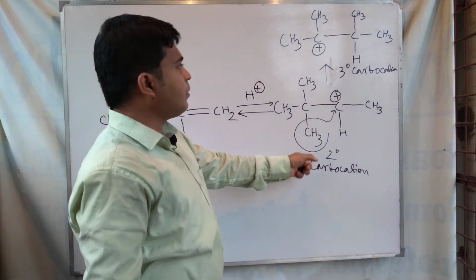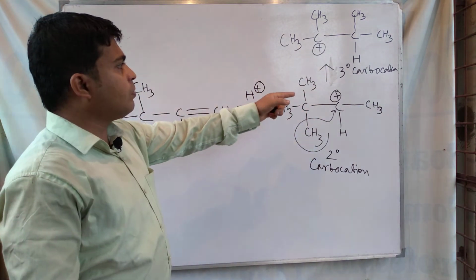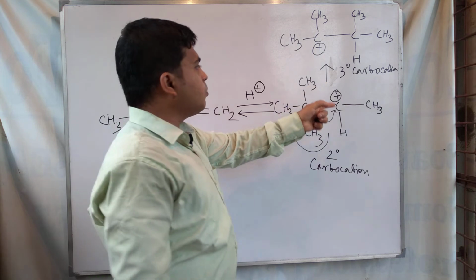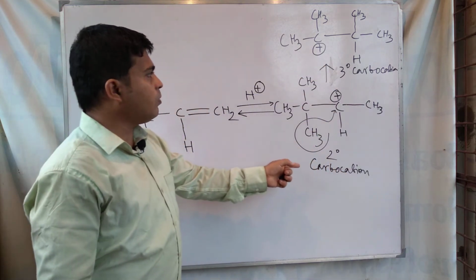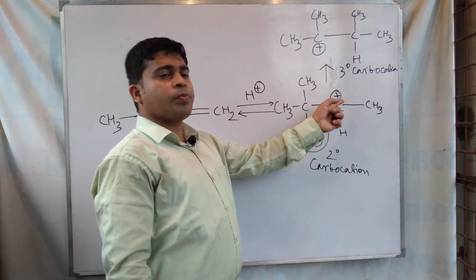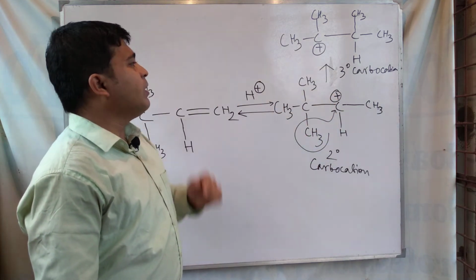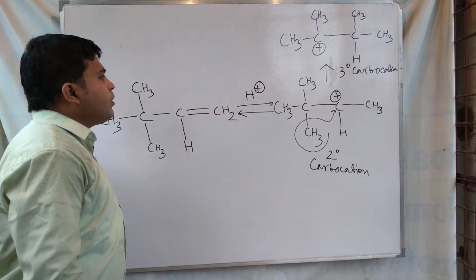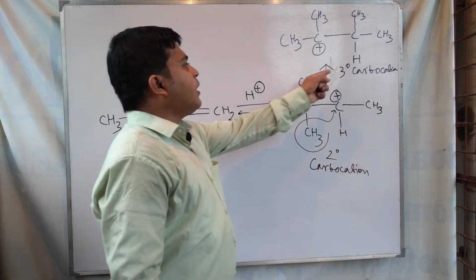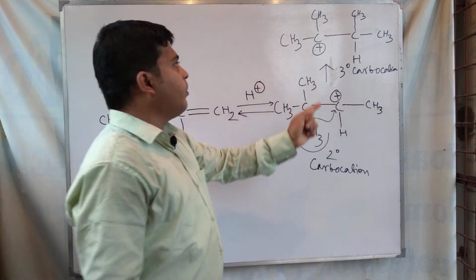Why are we seeing this step? Because of the stability of the carbocation from 2 degree to 3 degree, this type of rearrangement is seen. So the 2-degree carbocation has changed itself to a tertiary carbocation because of its higher stability.